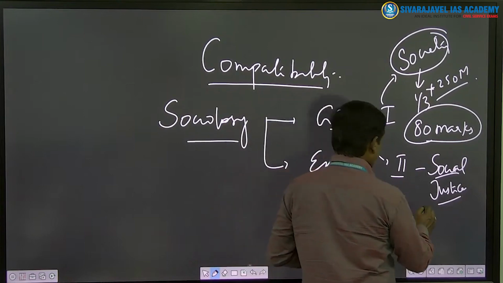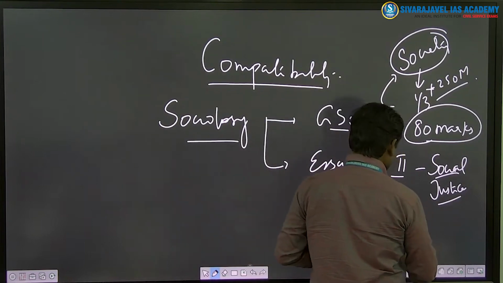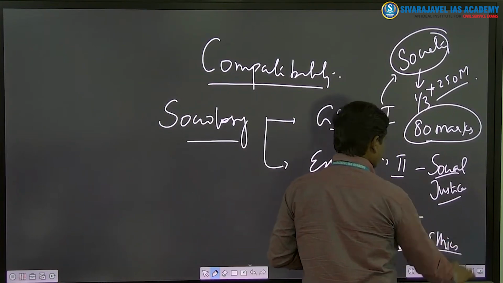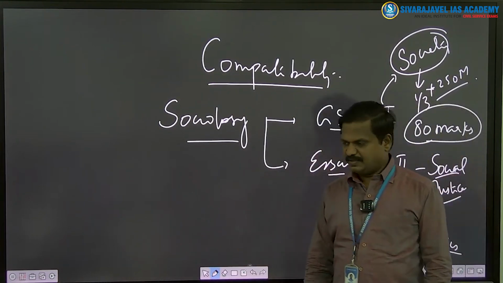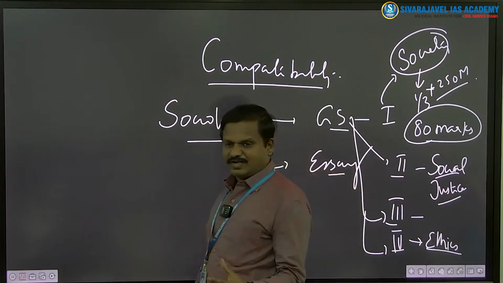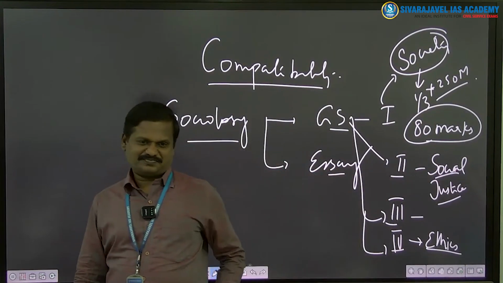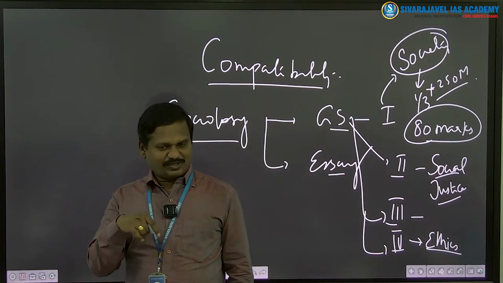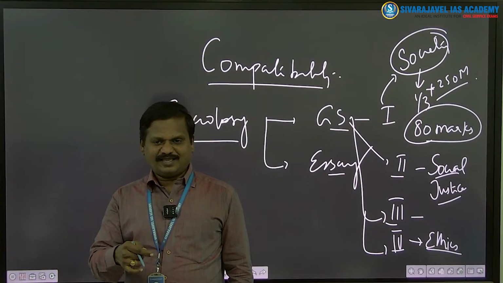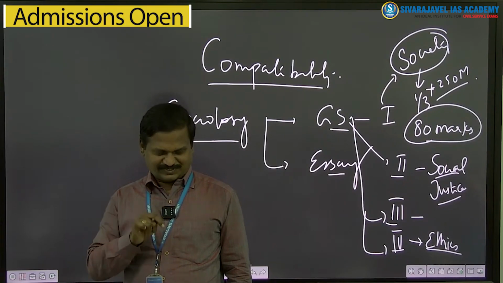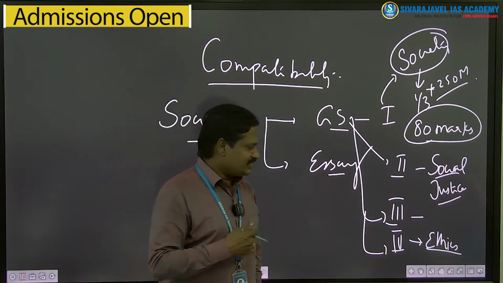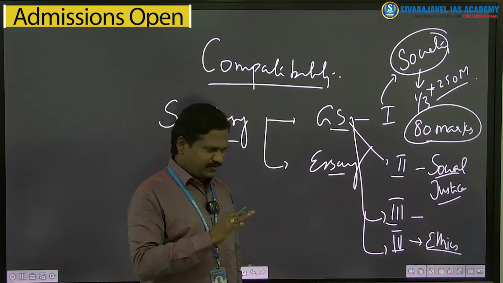Now, GS Paper 3 I have told. GS Paper 4 is ethics. Ethics is a branch of philosophy, but philosophy is the mother of sociology, so sociology is also a child of philosophy. Many sociologists are philosophers.